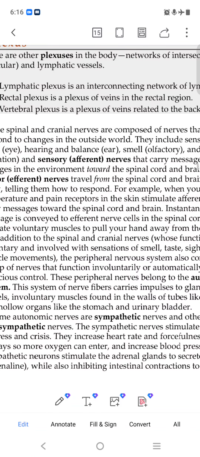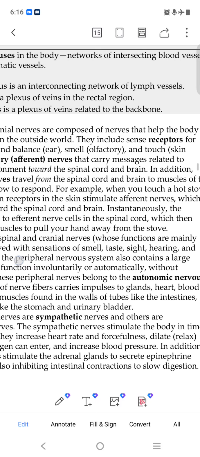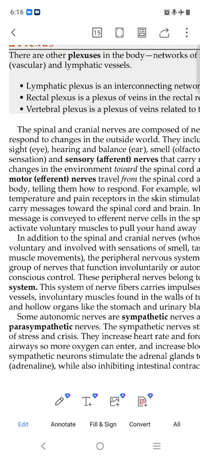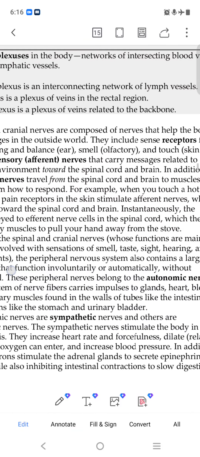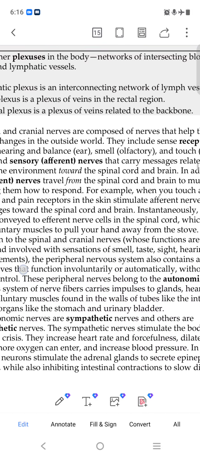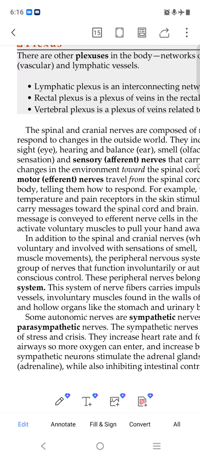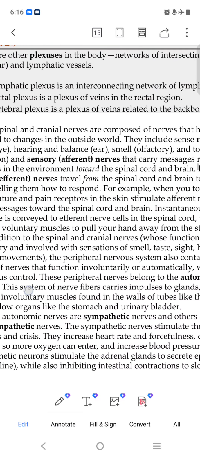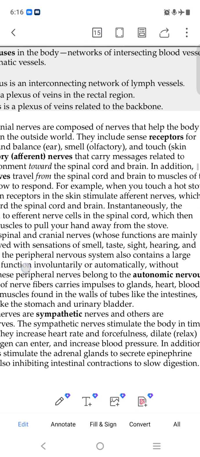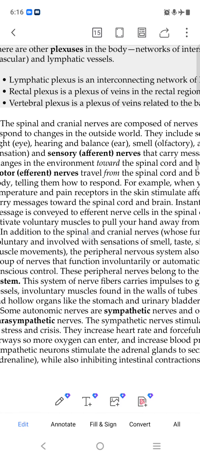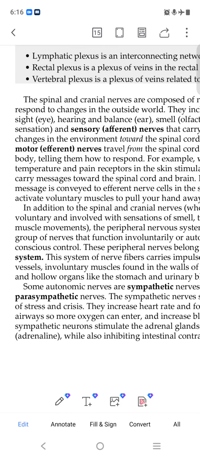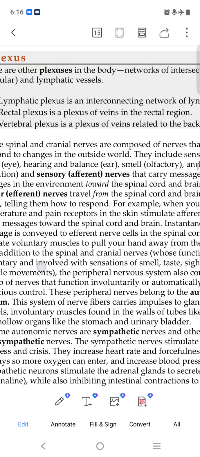Sensory comes from afferent nerves that carry messages about changes in the environment toward the spinal cord and brain. Afferent means providing a signal by touching to the brain. Efferent travels from the spinal cord and brain to the muscle, from inside to outside. That is motor efferent. From outside to inside, the signal goes through afferent sensory nerves.